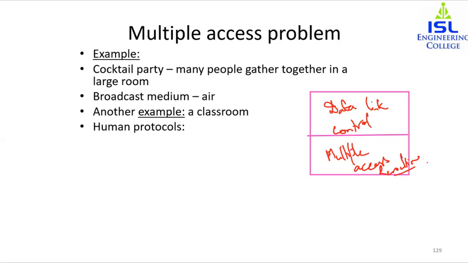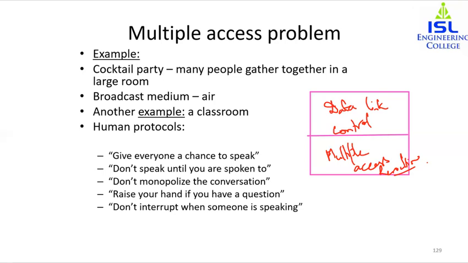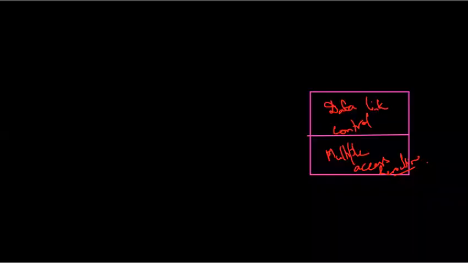What will happen if the teacher needs to understand the answer of a single child, or each child separately? Then they will say, give everyone a chance to speak, don't speak until you're spoken to. So there are many things that we can see to handle a question from each child separately. What is the solution for this kind of problem in the case of the network? Whenever this kind of problem occurs in a network, we have to have some kind of protocols to handle it.